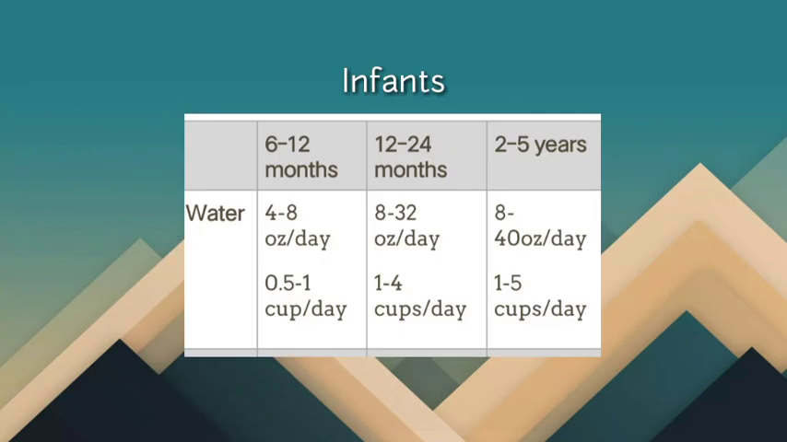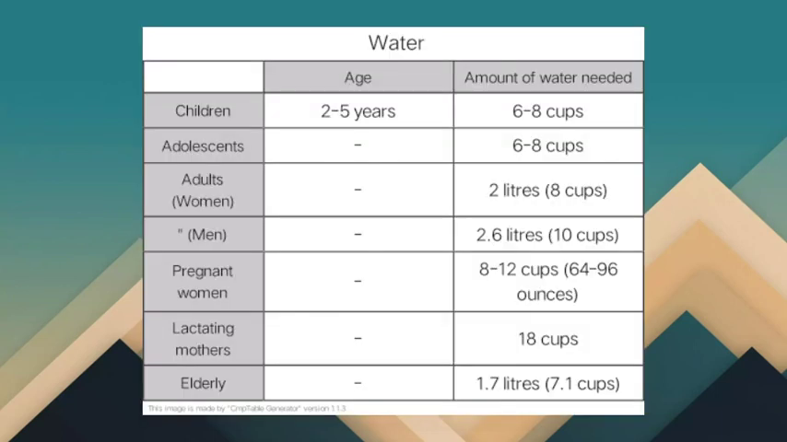So here at the table, we have the RDA of water for infants. For 6 to 12 months, we have 0.5 to 1 cup per day. For 12 to 24 months, we have 1 to 4 cups per day. And for children 2 to 5 years, we have 6 to 8 cups of water per day. For adolescents, we have also 6 to 8 cups per day.